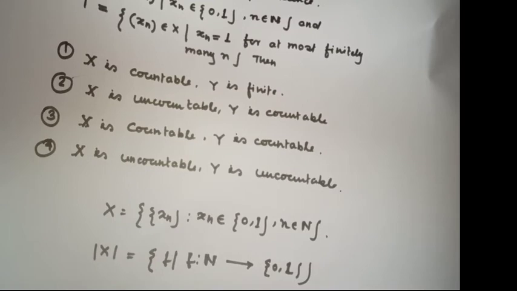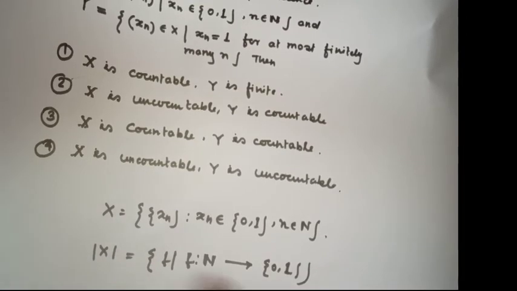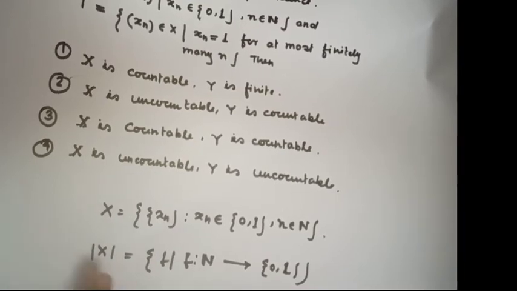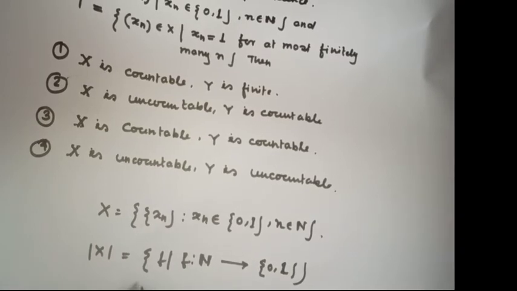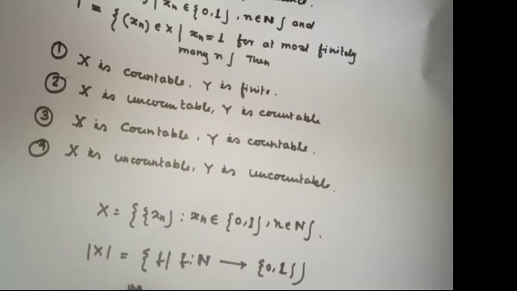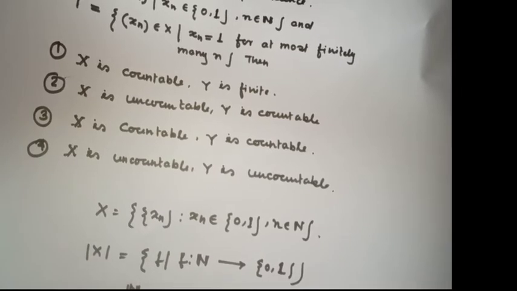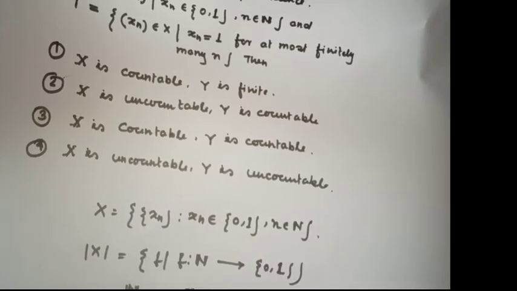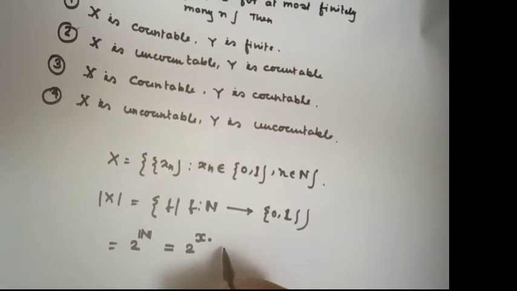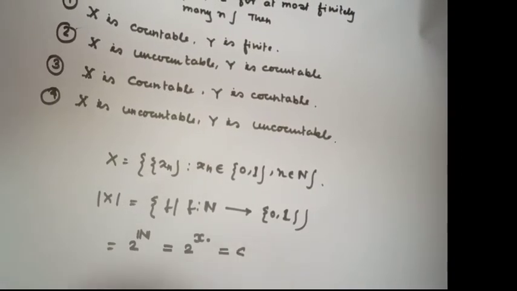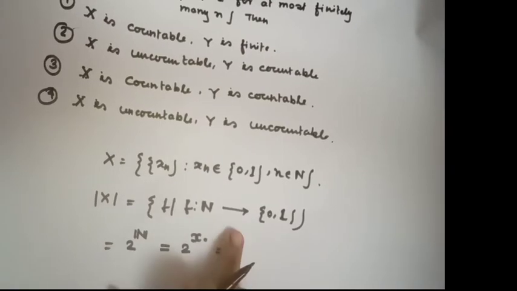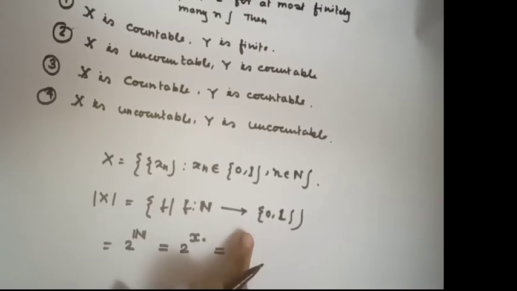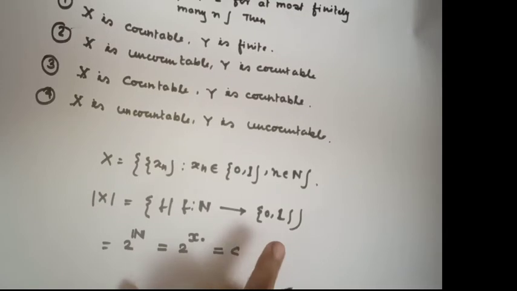Okay, all of us know the cardinality of X equal to 2 to the power n, and this is equal to 2 to the power alif naught, and 2 to the power alif naught means c. I have discussed all of this in my previous video, so please see it at first.